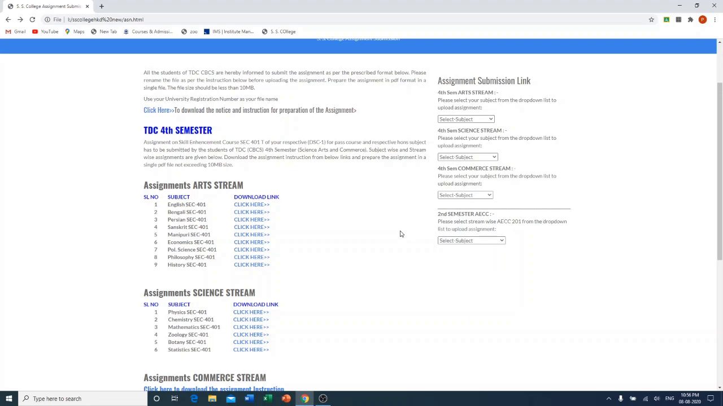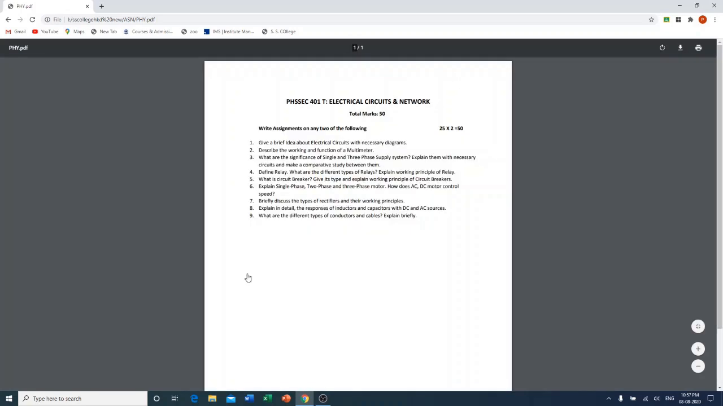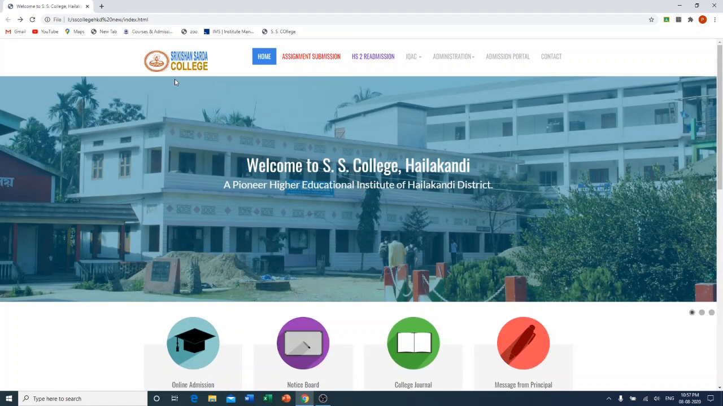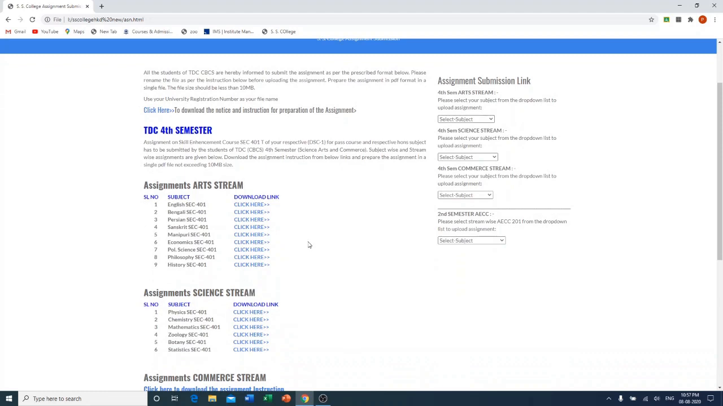For example, I am selecting the physics paper for preparing the assignment, and for that I have to click here to download the instruction paper from the server. This is the instruction paper of physics. Accordingly, I have to answer all these questions in A4 size paper, and I have to prepare the assignment and save it in PDF format, with my registration number as the file name.